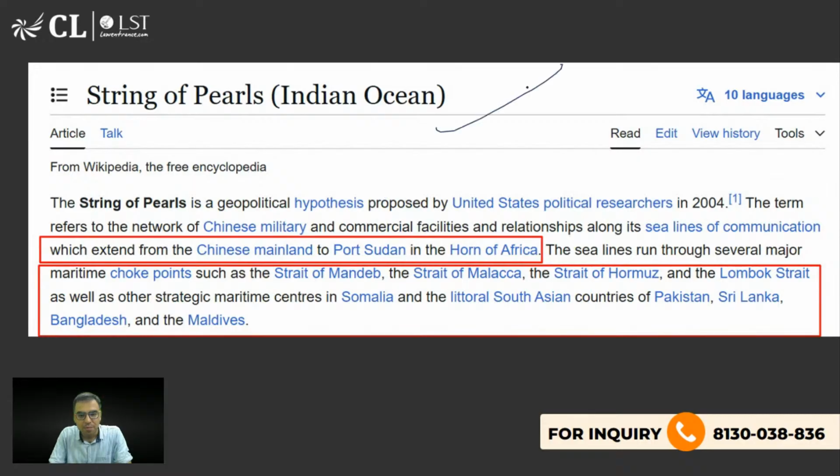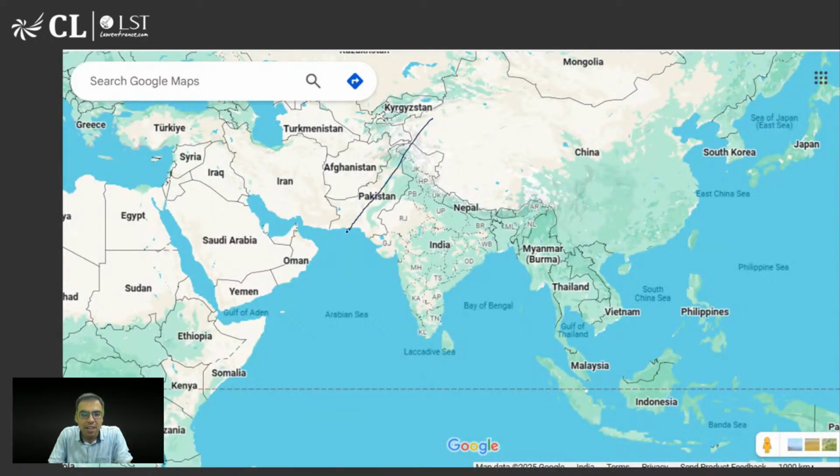तो ठीक है, तो मैंने आपको CPEC बता दिया. यहाँ पे ग्वादर port it is making. So this is also one example of a part of Belt and Road Initiative. There are other ports which China is acquiring. यहाँ पे एक श्रीलंका में हम्बनतोता port. I'm sure you must have heard of it, of Sri Lanka.